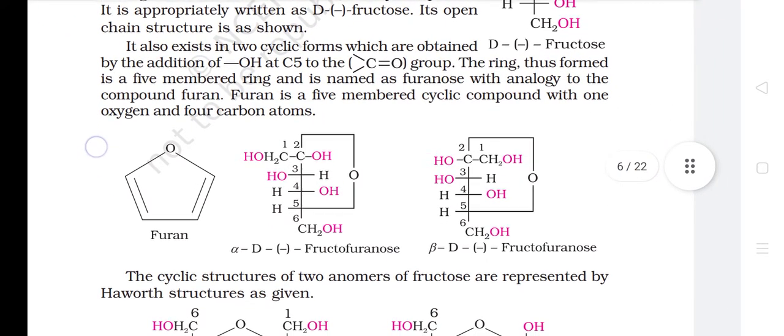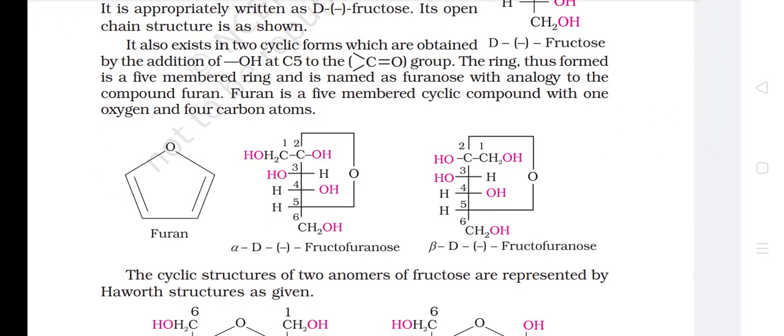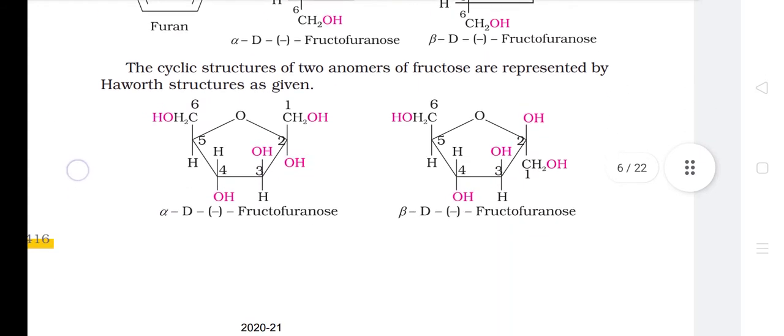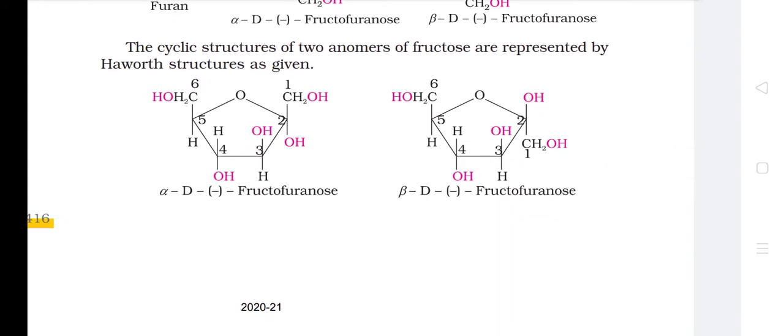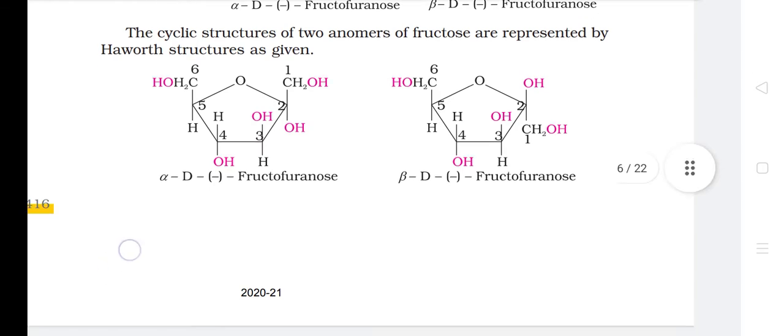It also exists in two cyclic forms, which are obtained by the addition of the OH at C5 to the carbonyl group. The ring thus formed is a five-membered ring and is named furanose, by analogy to the compound furan. Furan is a five-membered cyclic compound with one oxygen and four carbon atoms. The cyclic structures of the two anomers of fructose are represented by Haworth structures.